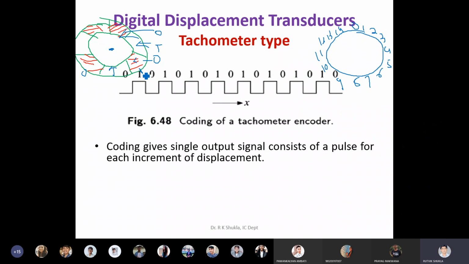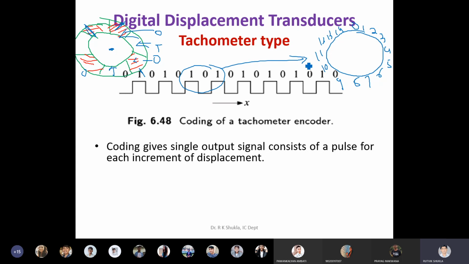Whether it starts from here, it will be 0, 1. Whether it starts from here, then also 0, 1. Whether it starts from here, 0, 1. Clear? So the starting position is not defined, and every change always gives a 0, 1 transition. So this particular arrangement is not suitable for measuring the angular displacement because it has no fixed reference position, and by looking at the output you cannot identify the actual position of the disk.